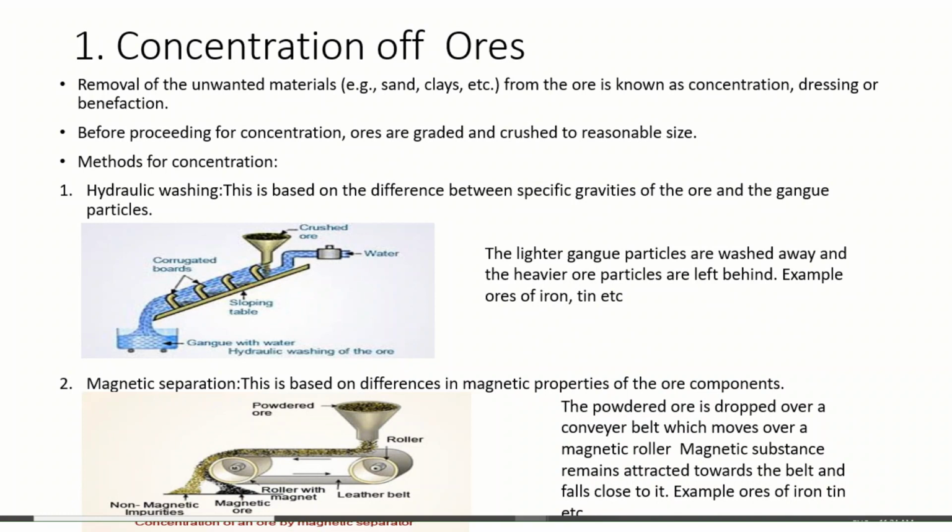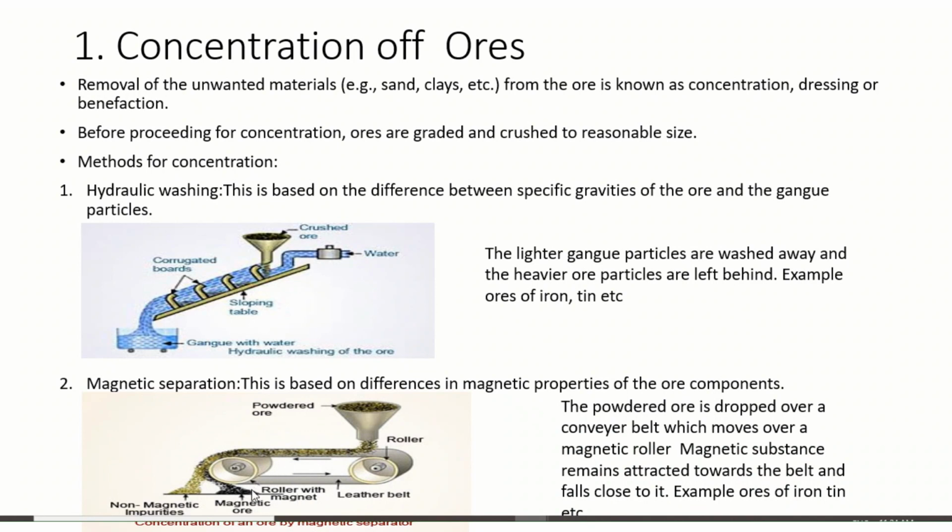This is based on difference in magnetic properties of the ore components. The powdered ore is dropped over a conveyor belt which moves over a magnetic roll. This is the magnetic roll. So what will happen?